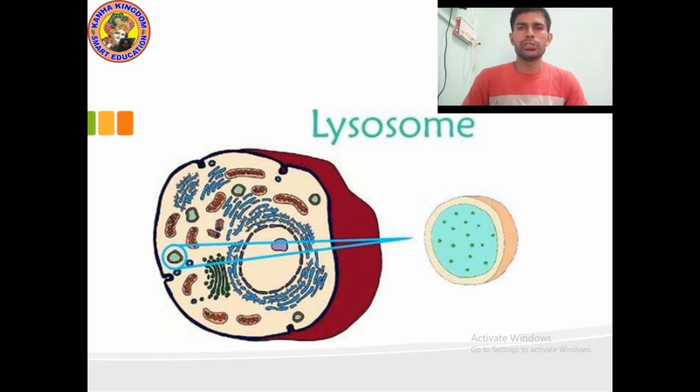And the outer structure you can see is a double membrane layer. And as I already explained, what is the function of lysosome? Lysosomes act as cleaners or sweepers of the cell.